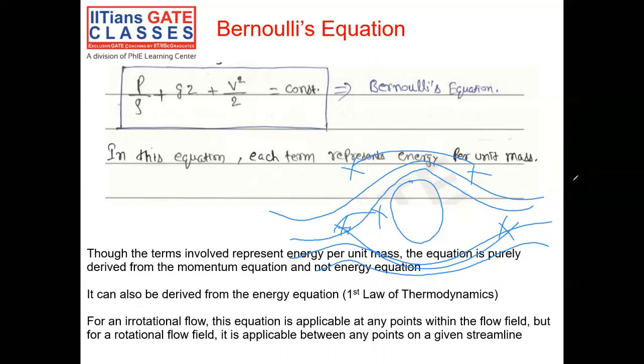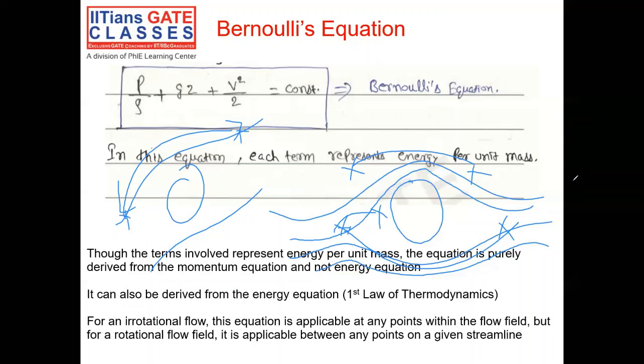So that is under the irrotational flow condition. But for a rotational flow, let's say I draw the same flow field, the 2 points on which I apply the Bernoulli's equation must lie on the same streamline. So that is a constraint when it comes to a rotational flow. Irrotational flow can be applied at any 2 points in the flow field. It does not mean that both the points must belong to the same streamline. But in a rotational flow, both the points must belong to the same streamline.